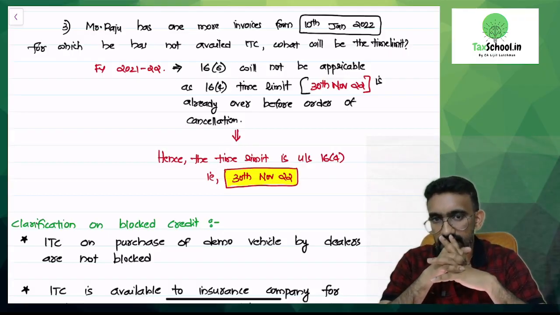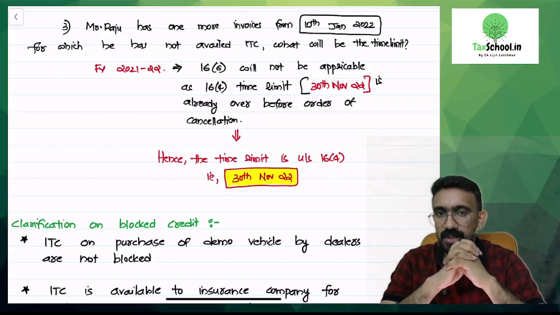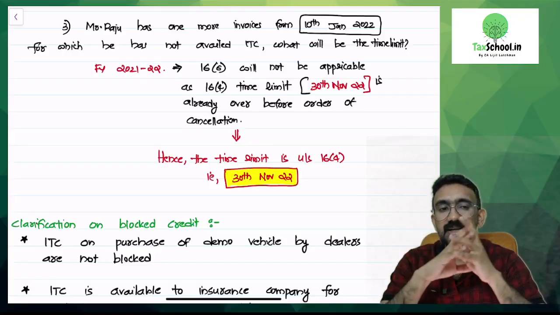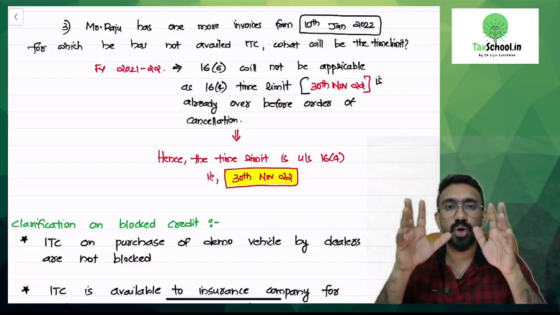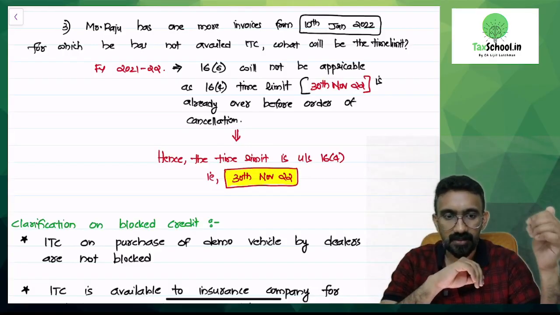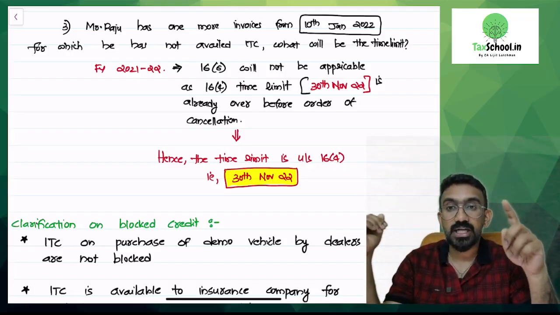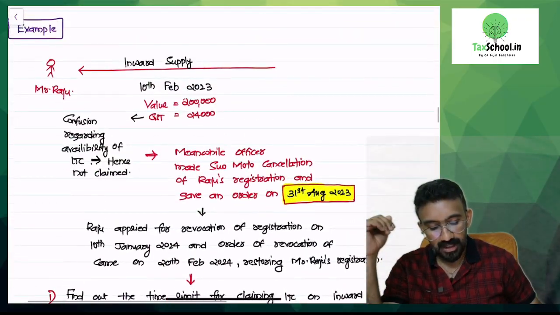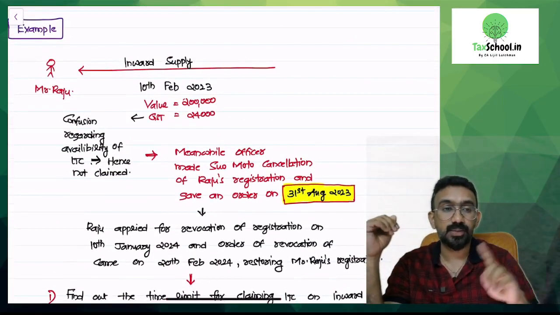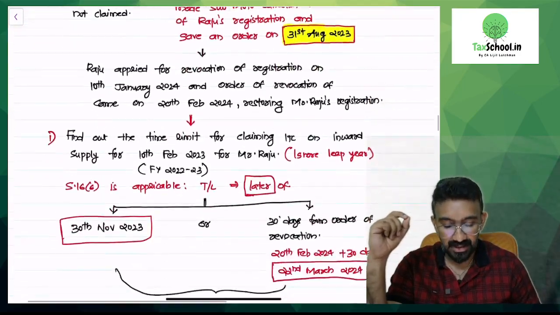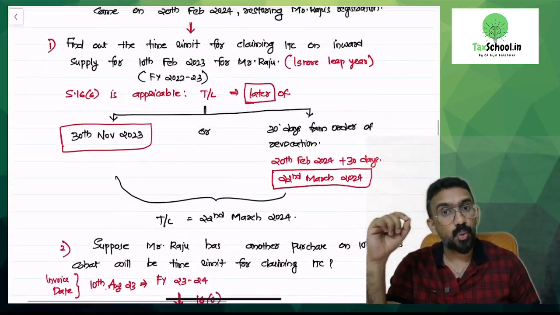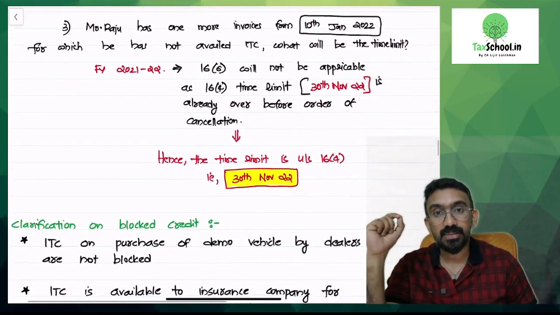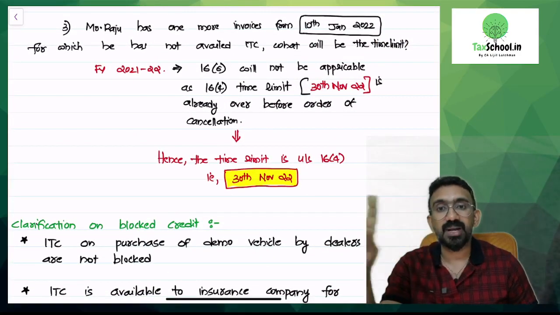This invoice belongs to which financial year? It is 10th Jan 2022, which means it belongs to 21-22. What is the last date by which he can take ITC by the normal route? Next year 30th November, which is 30th November 2022, would be the time limit. When did the cancellation come in? It came only by 31st of August 2023, which means by the time he got the cancellation, was the normal time limit already over? Yes.